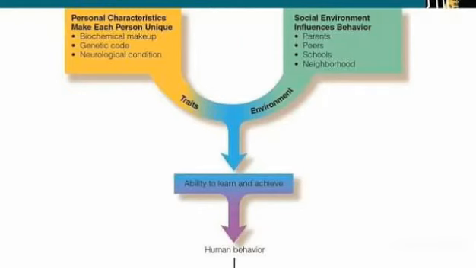Here is the figure representing the biosocial perspective on criminality. This figure shows the traits and social environment of a person may affect the ability to learn and achieve, shape human behavior, and lead to conformity or crime. There are four subsections of biosocial theory.